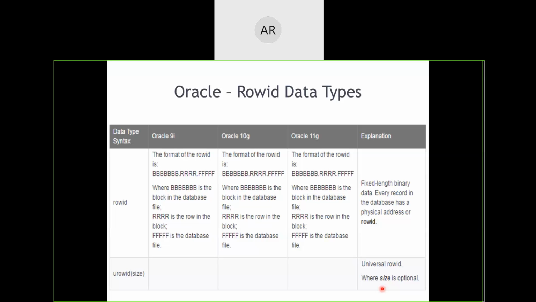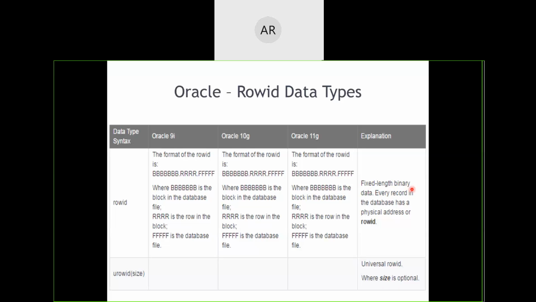Just like in MS Excel, if you open Excel, on the left part, for each and every row there will be a number, right? By default, it will be there. But apart from that, we will also include a serial number for our sake. In the same way, we will include a primary key for our own understanding, but Oracle has its own row identifier. To denote that row identifier, we have a data type called ROWID.